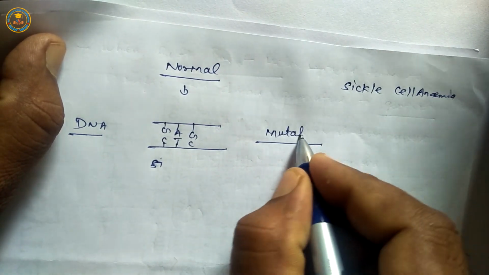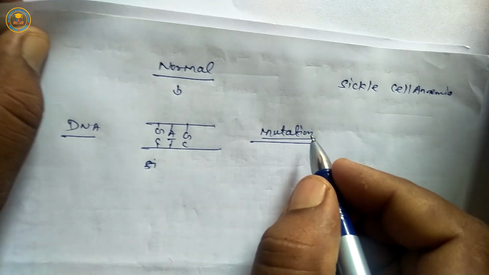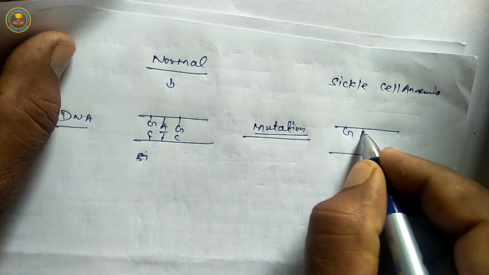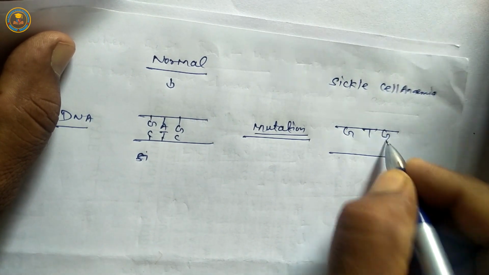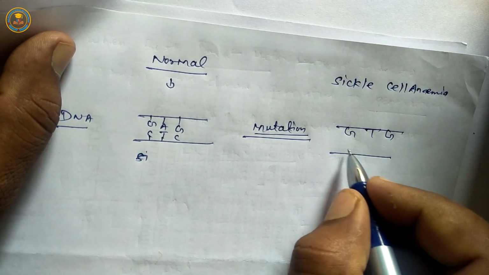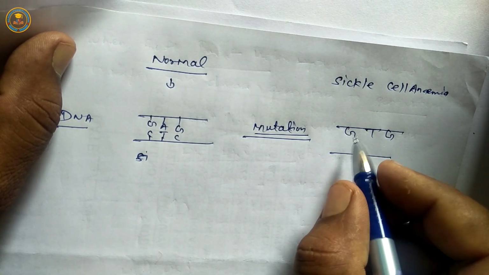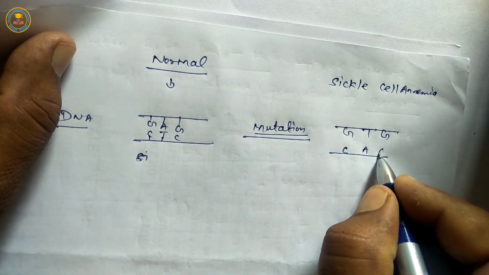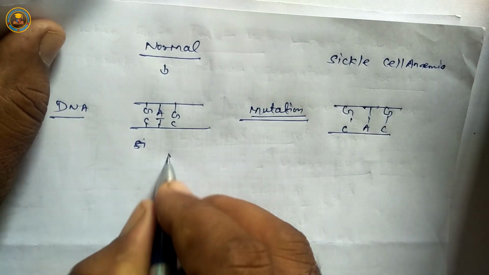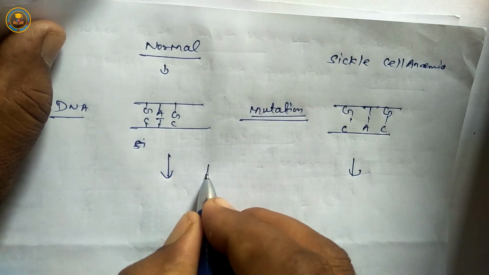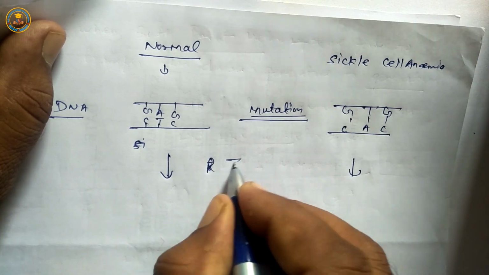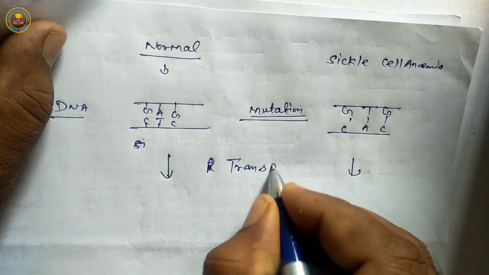When this segment mutates, G is replaced. Next process is transcription.